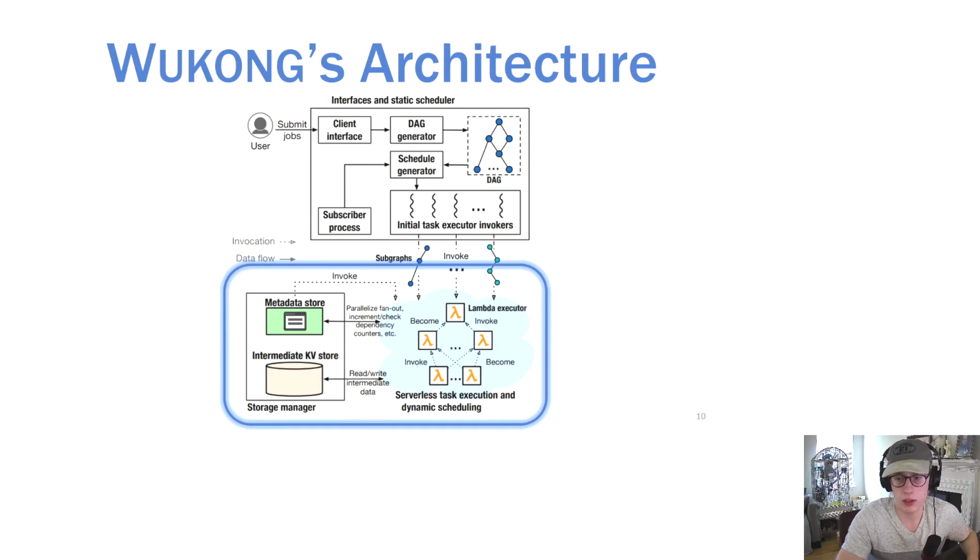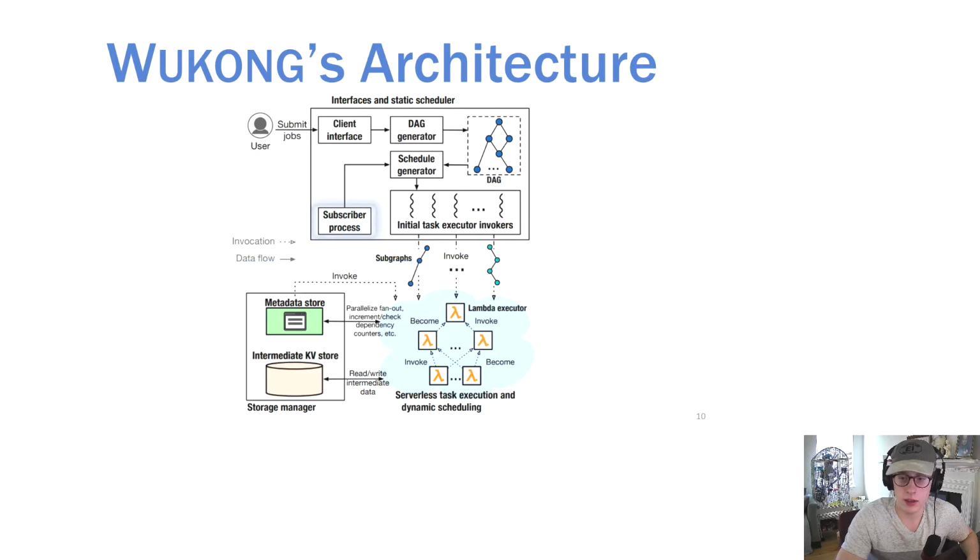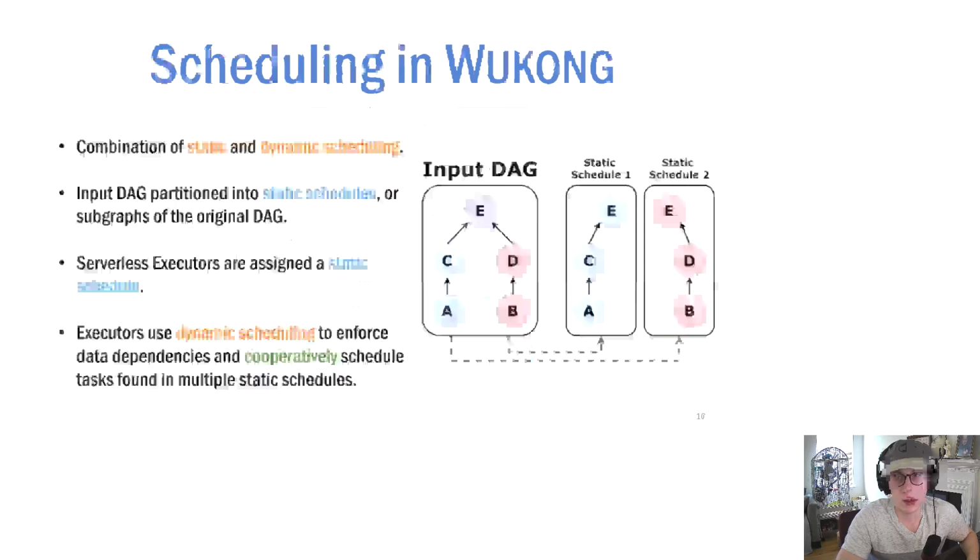Workers communicate with the storage manager during workload execution to dynamically schedule tasks and transfer any necessary data. As results are generated, they are sent back to the static scheduler's subscriber process, which transfers these results back to the user. In order to execute jobs efficiently, WUKONG uses two methods of scheduling, known as static and dynamic scheduling.